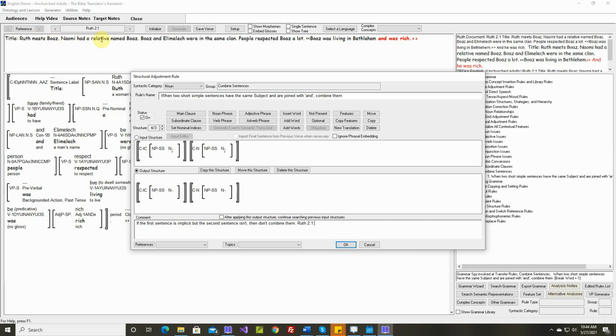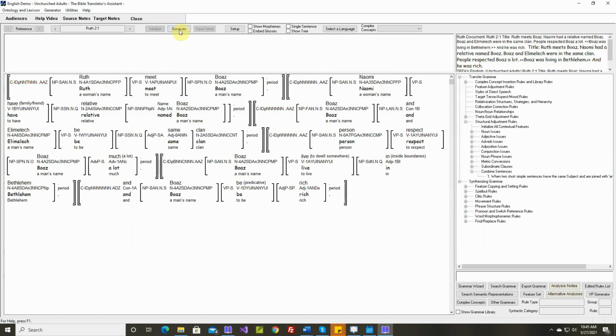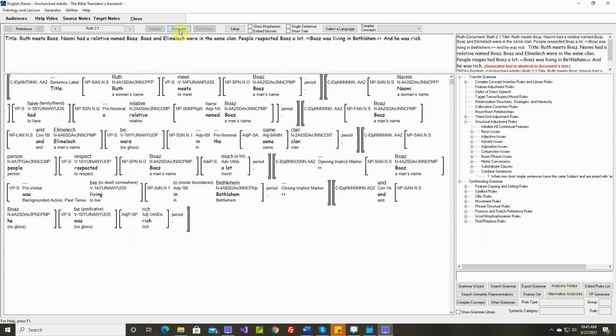Okay, 1, 2, 3, 4. This is 5 and 6. Okay, generated text is identical. Let's save it and go to verse 2.